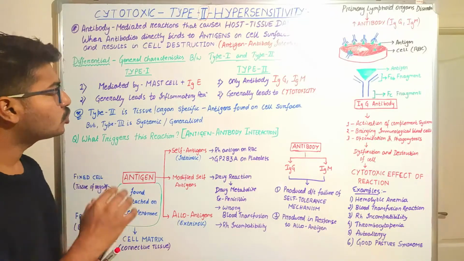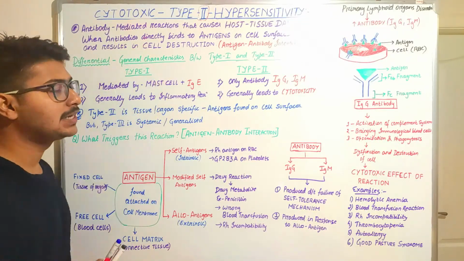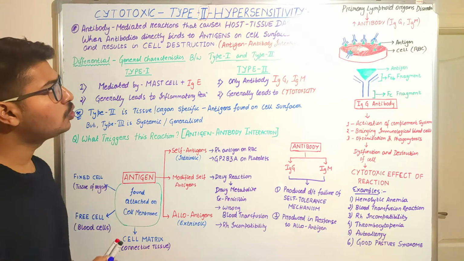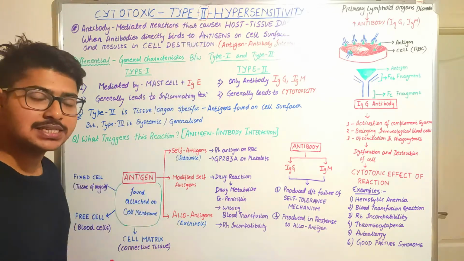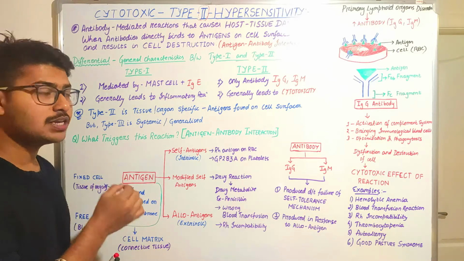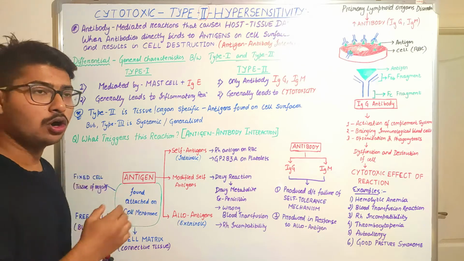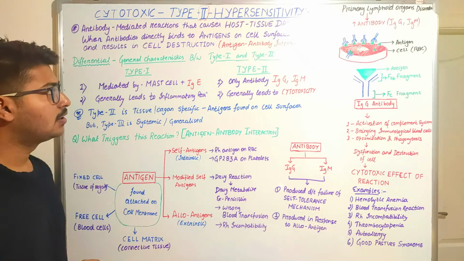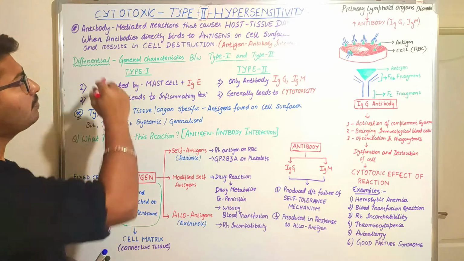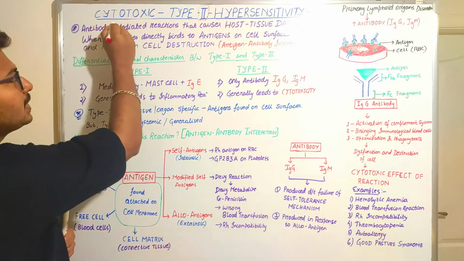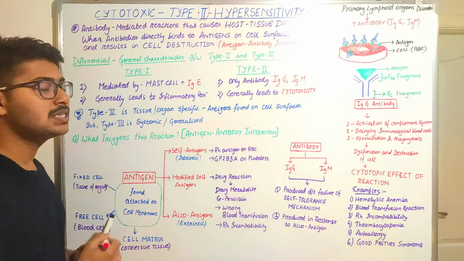So our today's topic is cytotoxic type 2 hypersensitivity reaction. First of all, you should know that this type 2 hypersensitivity reaction is otherwise known as cytotoxic. And why is it so called? Because if you split the word cytotoxic, cyto means cell and toxic means harmful.